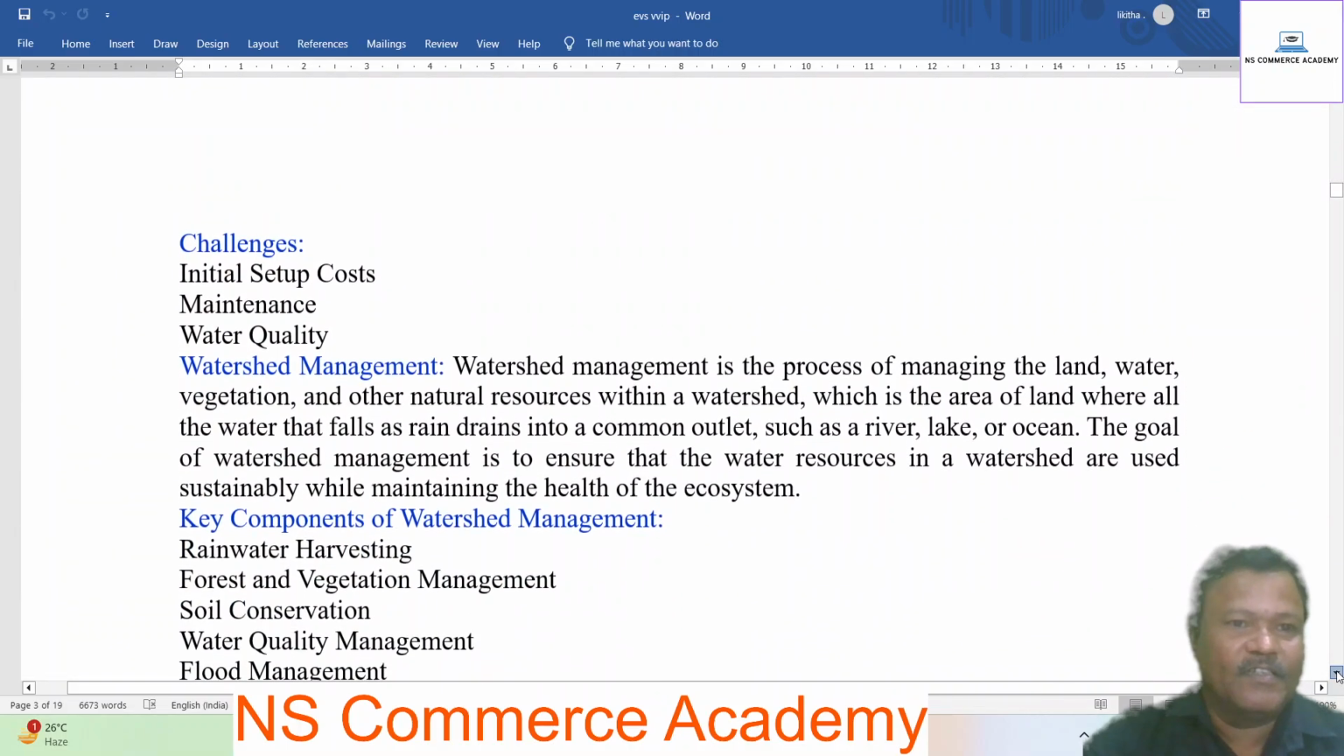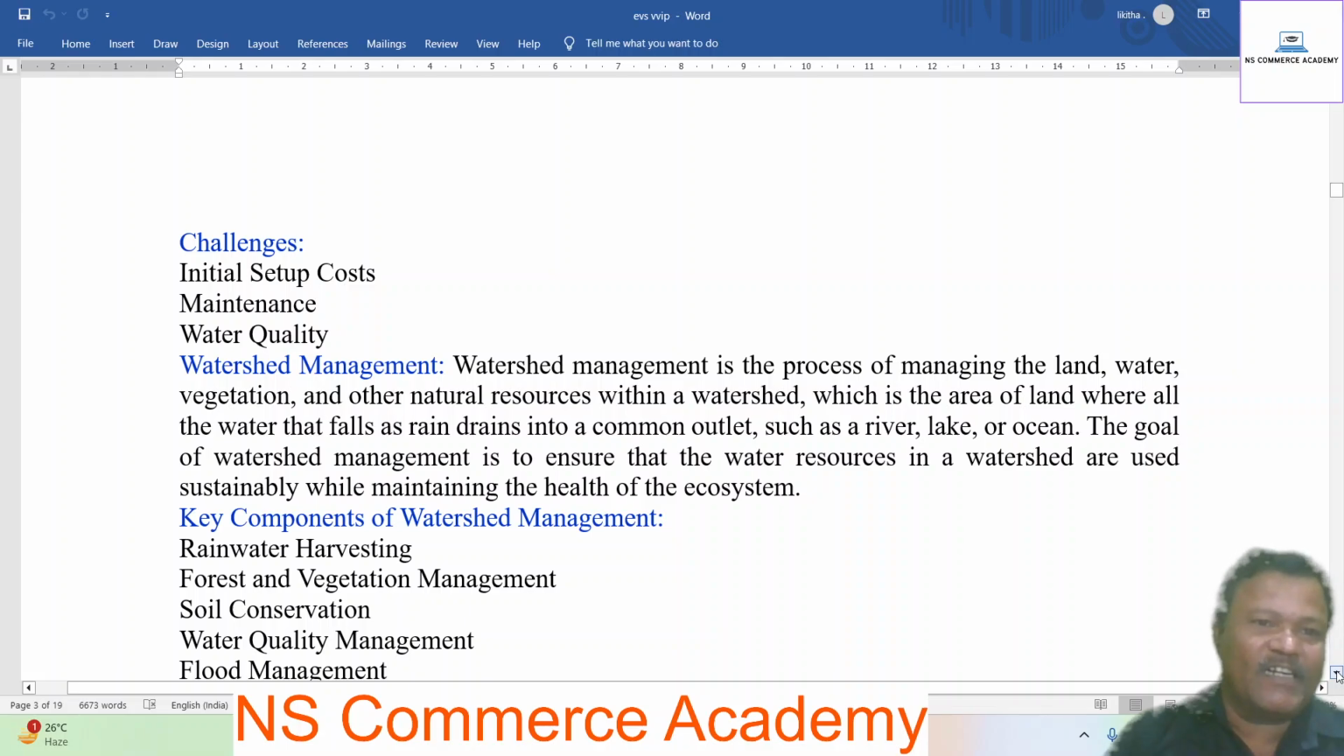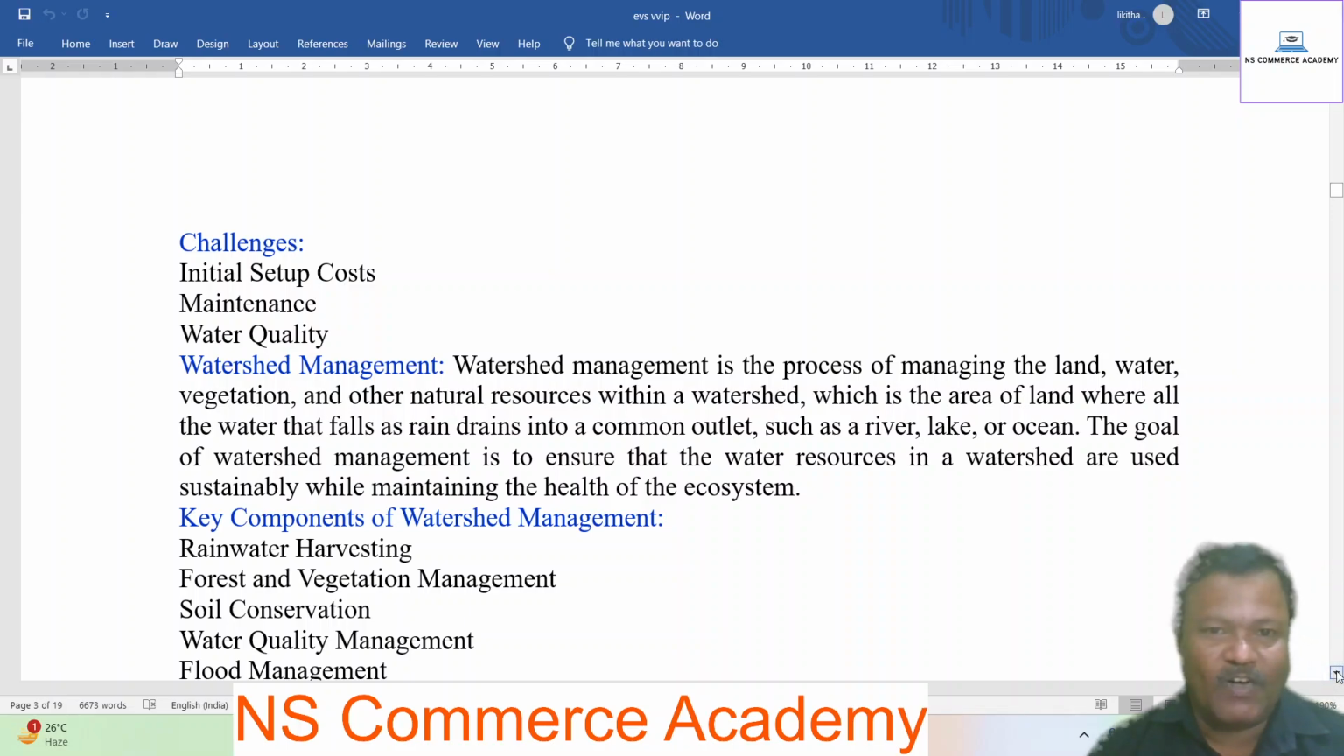Next, challenges. Initial setup costs, maintenance, and water quality are the main challenges of rainwater harvesting. Next, come to the second point, watershed management. Watershed management is the process of managing the land, water, vegetation, and other natural resources within a watershed, which is the area of land where all the water that falls drains into a common outlet, such as a river, lake, or ocean.